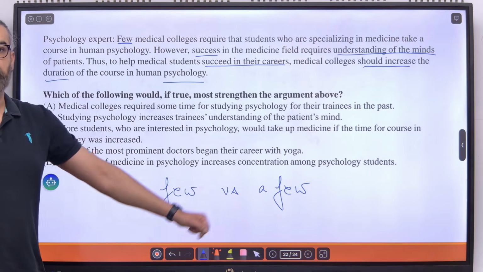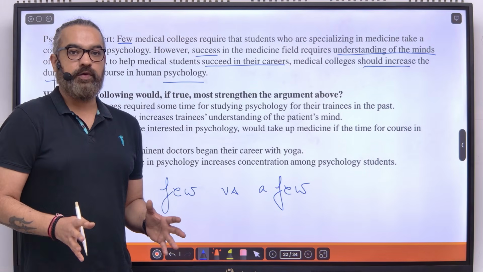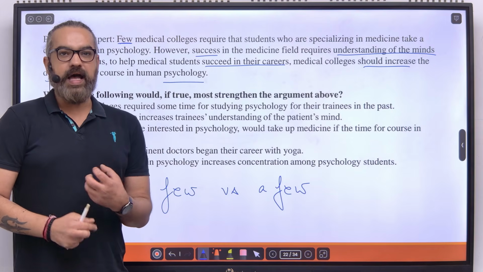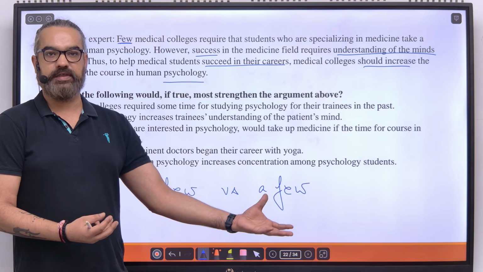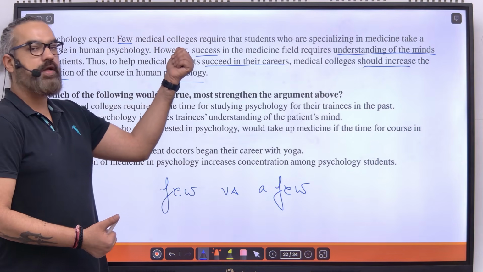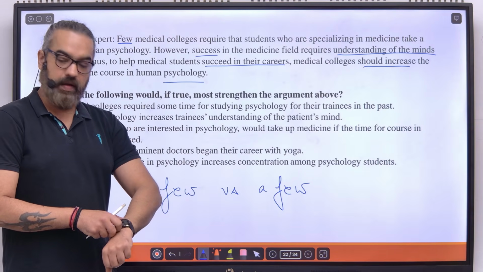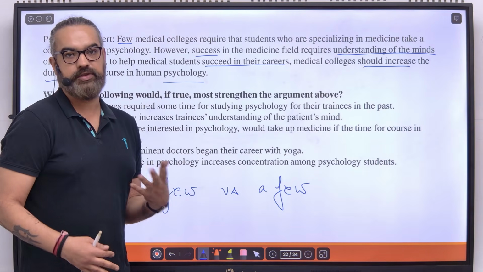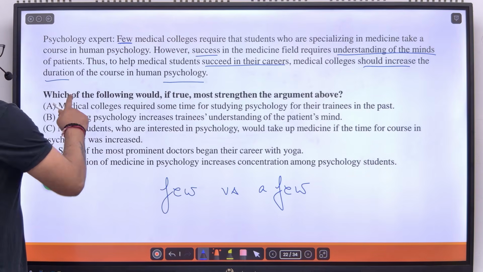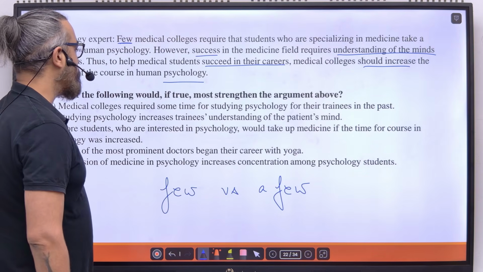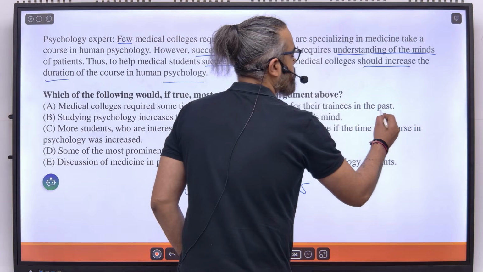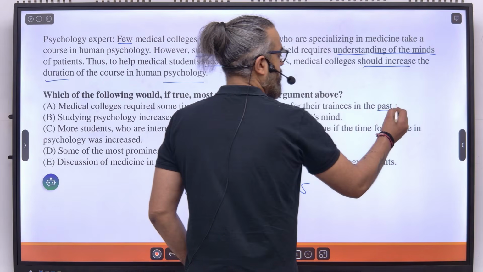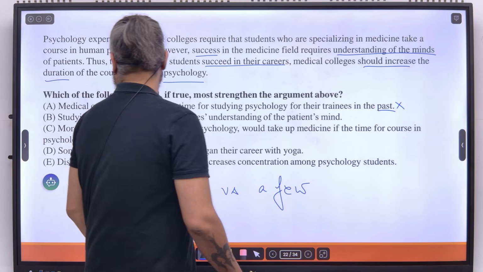Few versus a few. There's a major difference between few and a few. Few means hardly any. Few means very little in number. A few means sufficient. So when I say few medical colleges, I'm saying very few, very less in number medical colleges do this. Okay. Option A says medical colleges require some time for studying psychology for their trainees in the past. Past. We are not concerned with the past, so we can eliminate this.